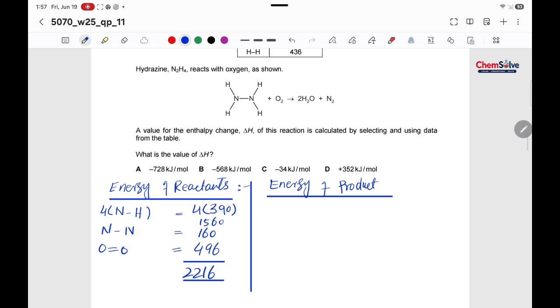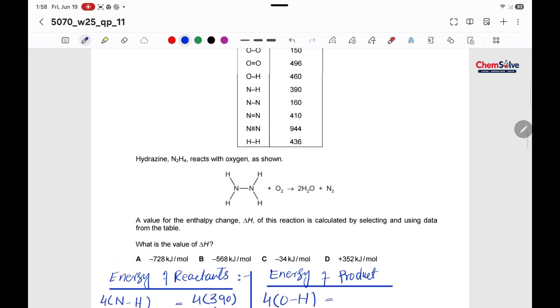Okay, so we have water here. The structure of water is like that. So one water has 2 OH bonds, and we have 2 water molecules here, so we would have 4 OH bonds, and we have 1 N triple bond N bond.